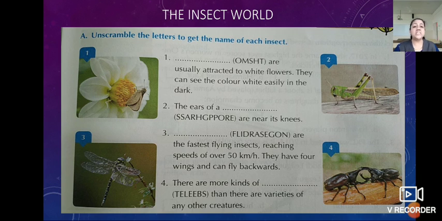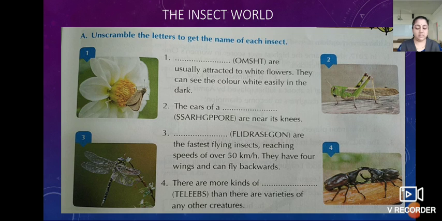So here some pictures and clues are given, and we have to unscramble the letters to get the name of each insect. So the first one: dash are usually attracted to white flowers. There are some insects that are usually attracted towards white flowers. They can see the color white easily in the dark. In the darkness also they can easily see the white color.